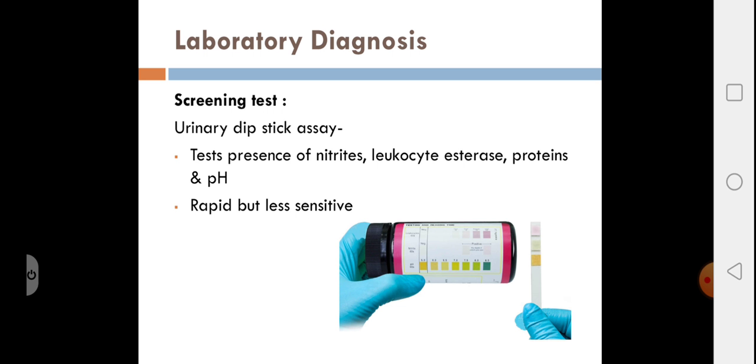Looking to screening tests, they are done by urinary dipstick assay. They test for presence of nitrates in the urine, leukocyte esterase, proteins.